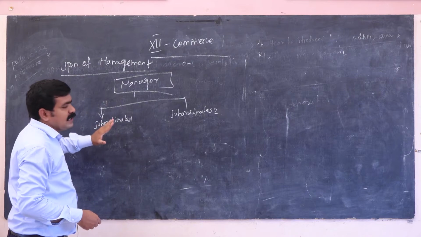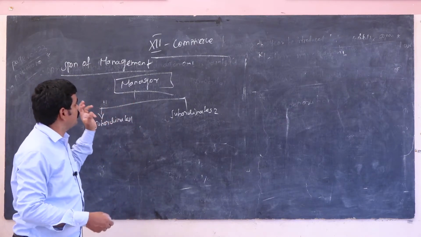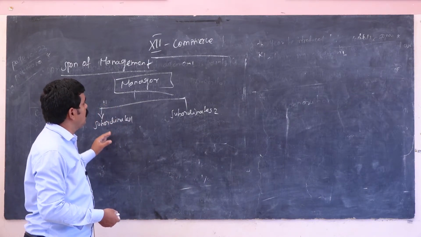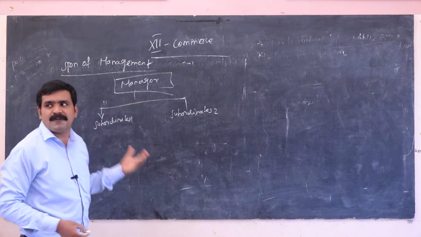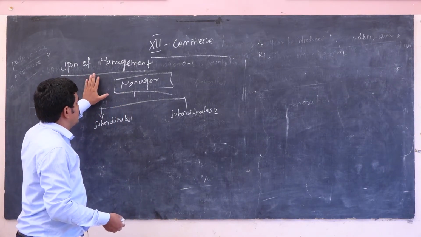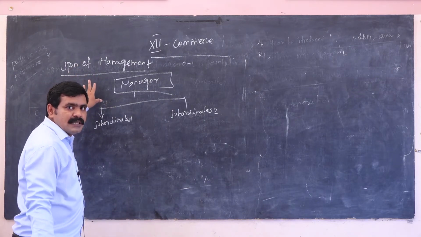So avoid those complexities; they are a waste of time. Every manager wants to manage subordinates in a perfect manner. So that is the span of management. Every organization has this, and it is a very important concept in management.